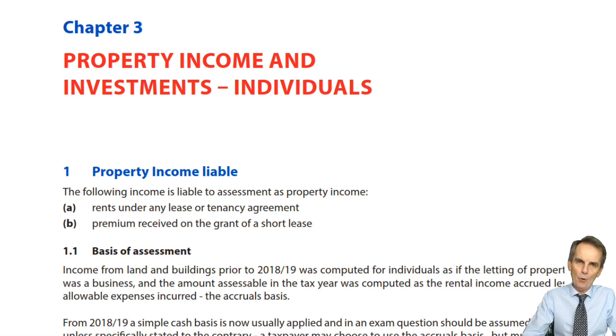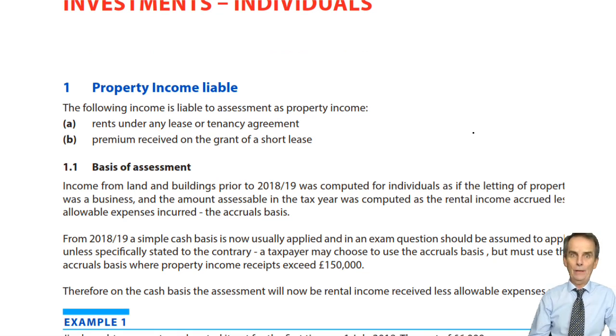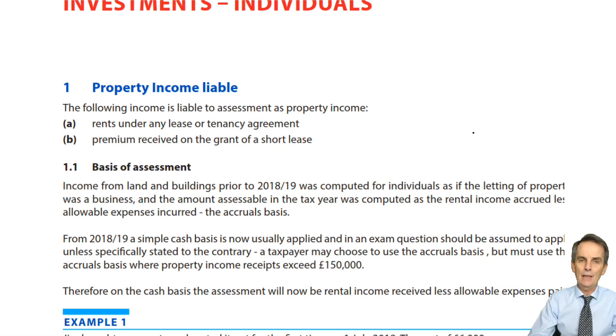When we look at property income, we'll see that it comes in 2 main forms, one of which we're obviously familiar with, and probably the only one we would have thought of with a property, and that's rental income. So we've got rents, therefore, rental income that will be received under any lease or tenancy agreement.